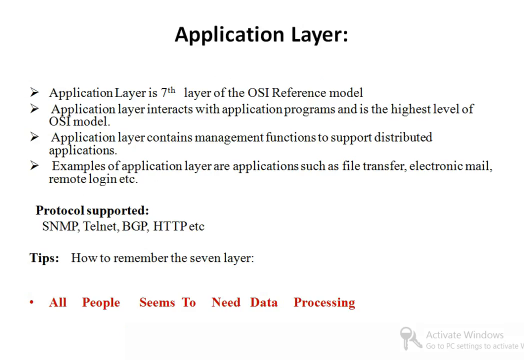The last one, the seventh layer, is the application layer. Application layer is the seventh layer of the OSI reference model. Application layer interacts with the application program and is the highest level of the OSI model. It contains management functions to support distributed applications. Examples of the application layer are applications such as file transfer, electronic mail, remote logging. For example, when we type in any browser www.google.com, we are dealing directly with the application layer.